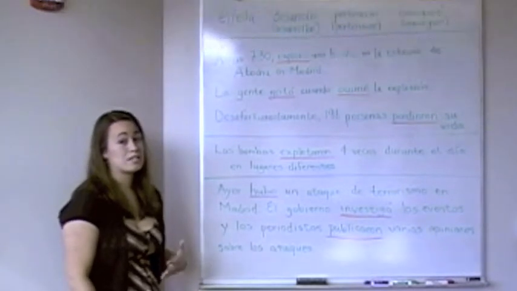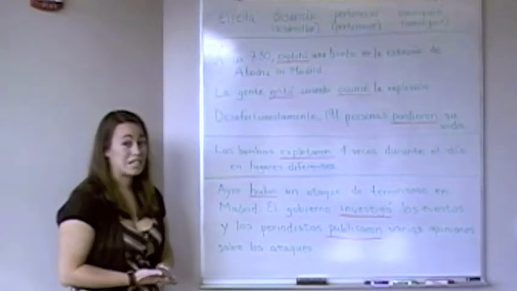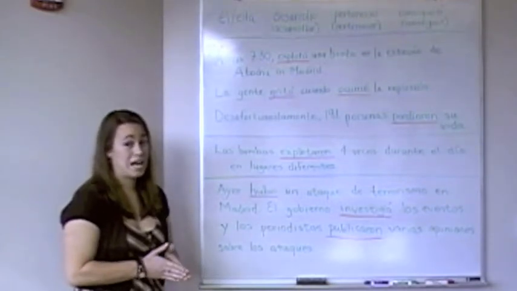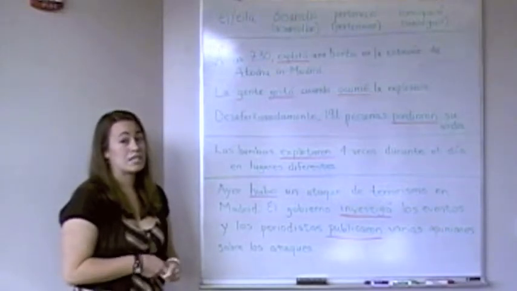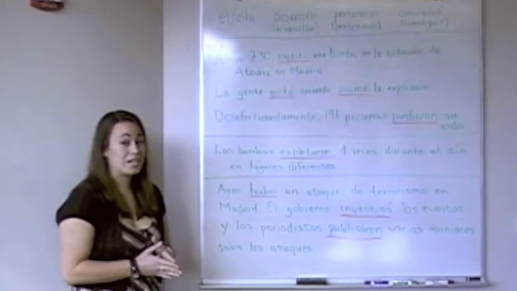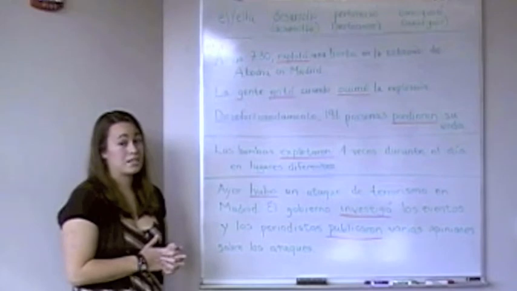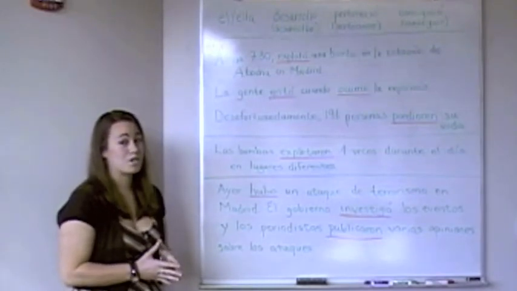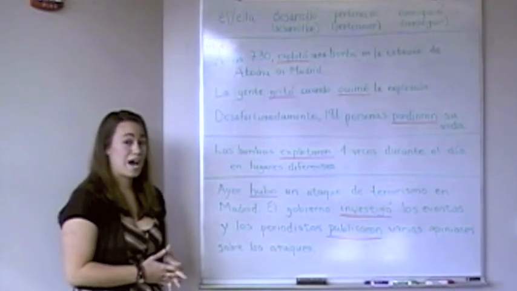Okay? Again, it's important to remember that in the preterite, these events are seen as completed actions with a beginning and an end, versus the imperfect where they were seen in progress. This is important because of the aspect, which lets us know whether or not the event in the past was in progress or was completed. Okay? This can be confusing sometimes because both the preterite and the imperfect are used to describe events that happened in the past.